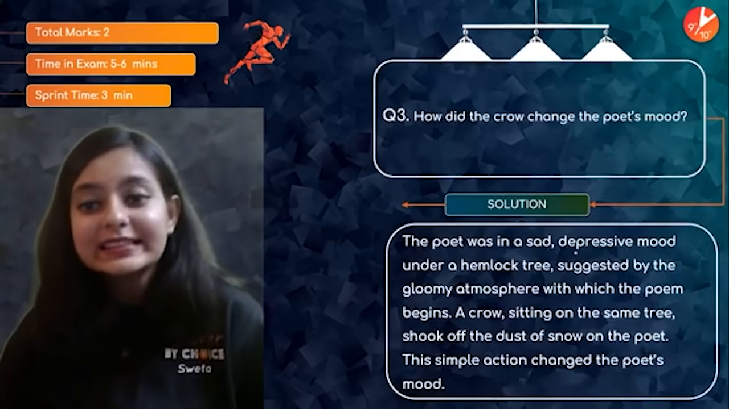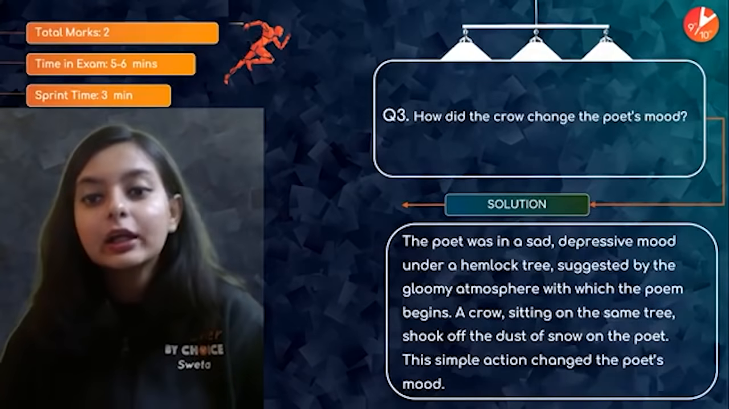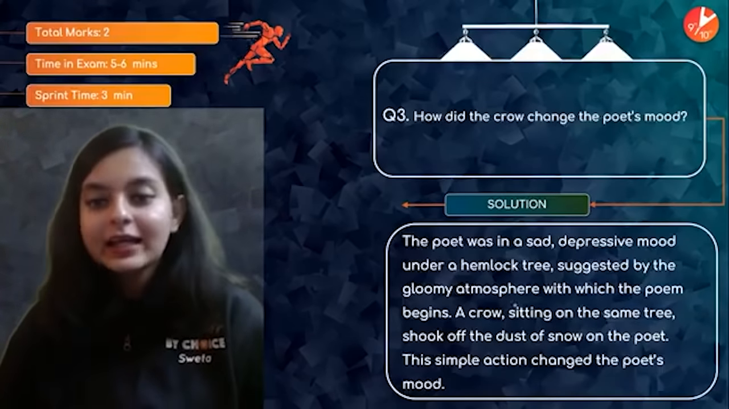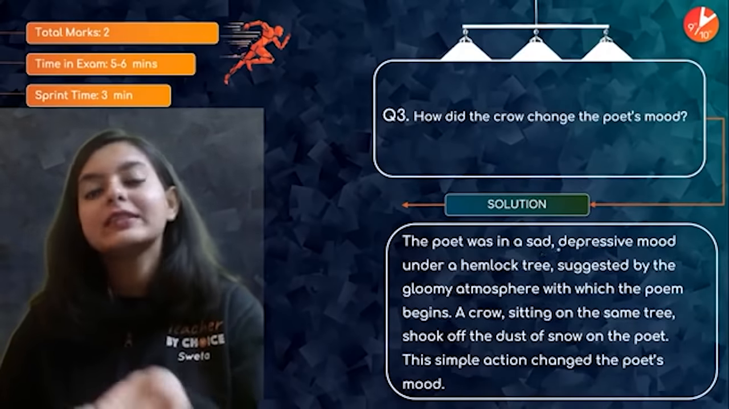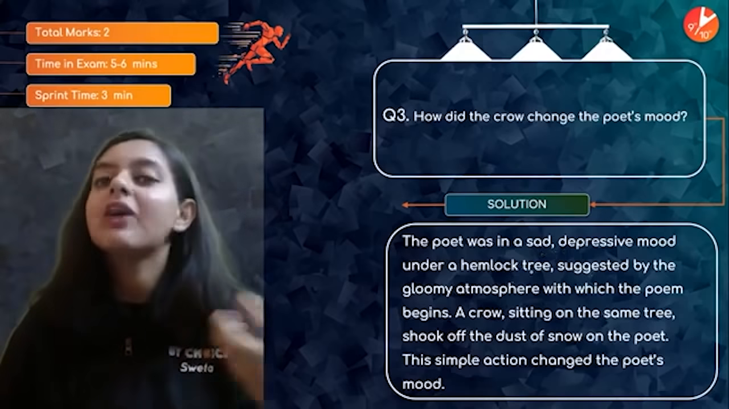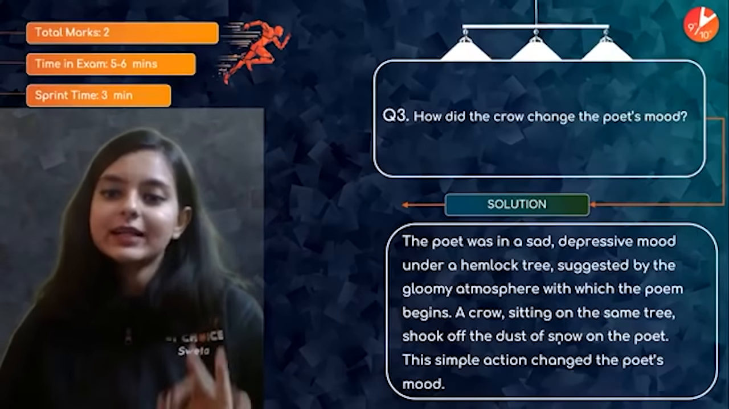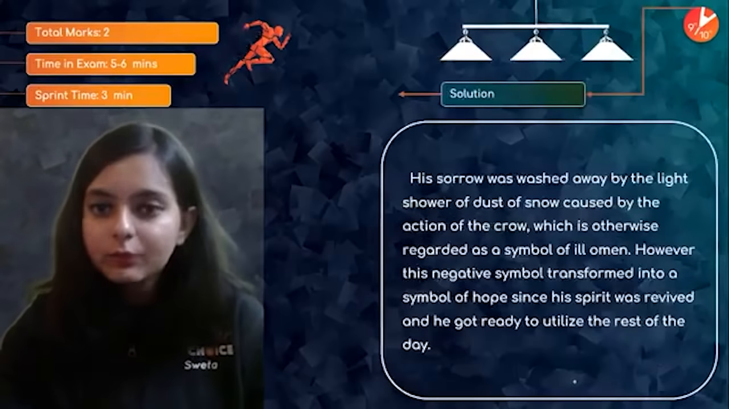The poet was in a sad, depressive mood under a hemlock tree, suggested by the gloomy atmosphere with which the poem begins. Okay? So, see, how do I know that the poet was in a sad mood? Because it has already been suggested in the beginning of the poem, right? A crow sitting on the same tree shook off the dust of snow on the poet. This simple action changed the poet's mood.